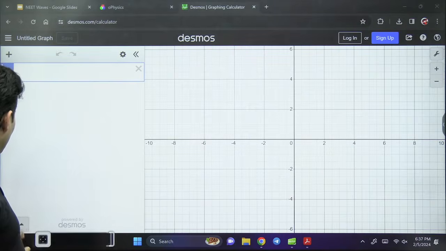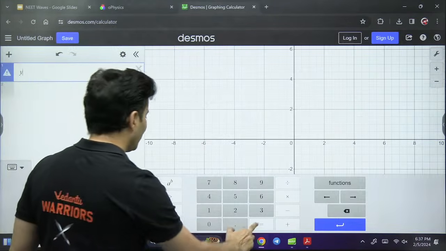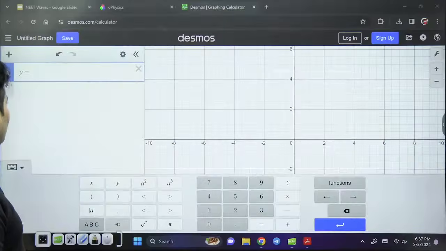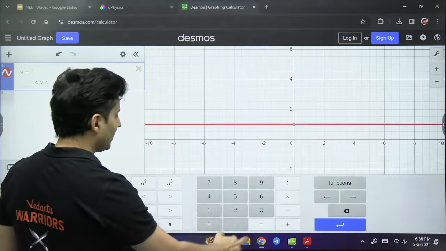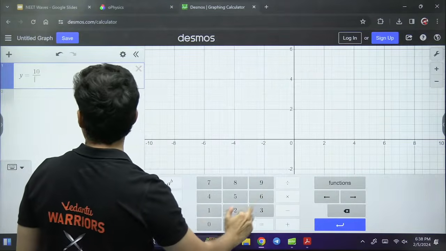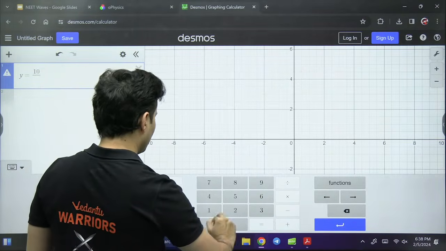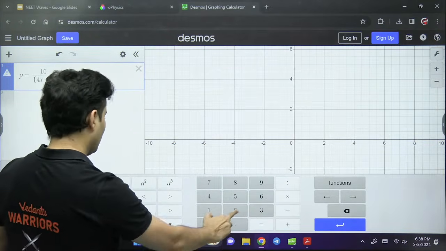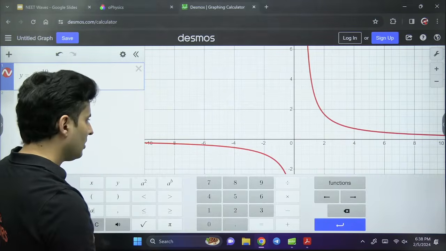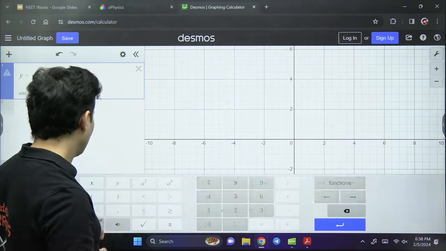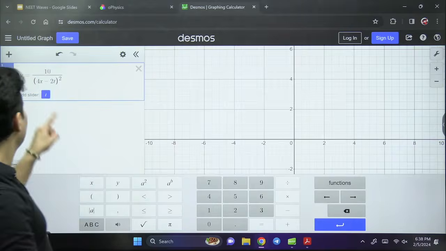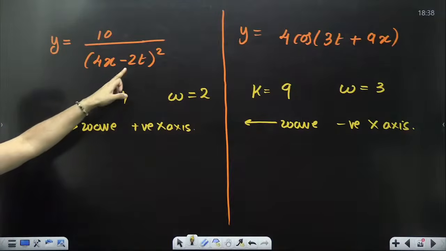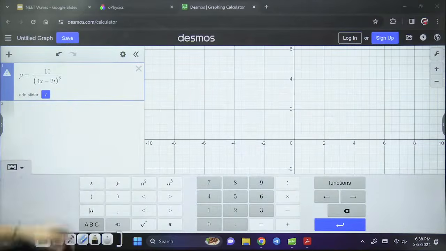Let's do this. y was 10 divided by 4x minus 2t, whole square. It's exactly the same equation we just did, 4x minus 2t whole square.